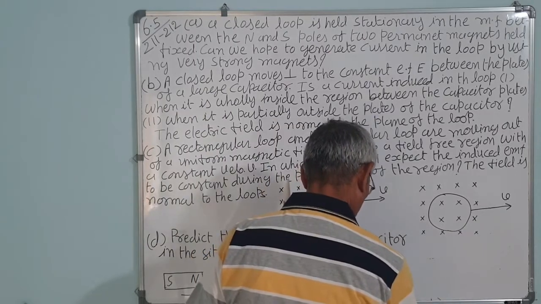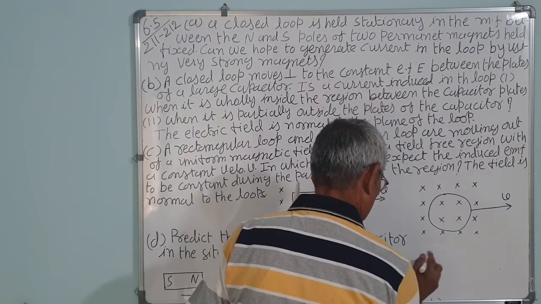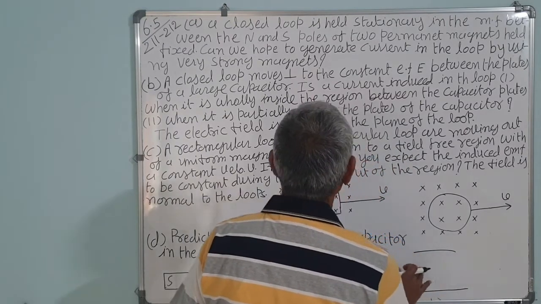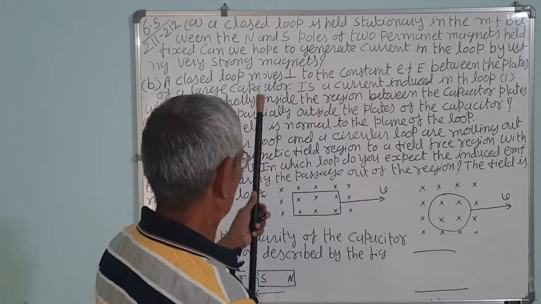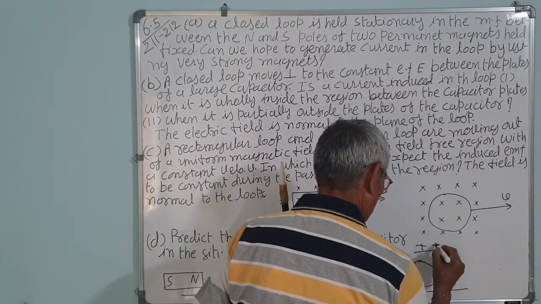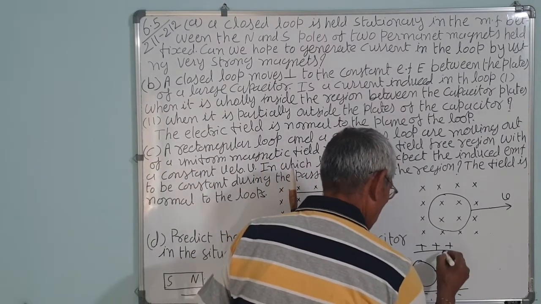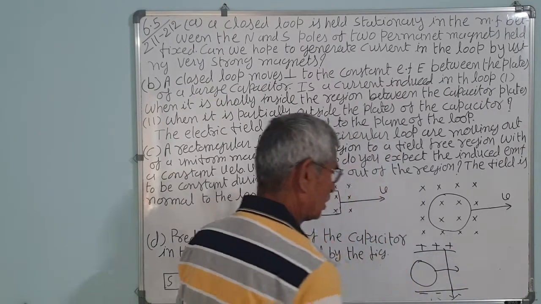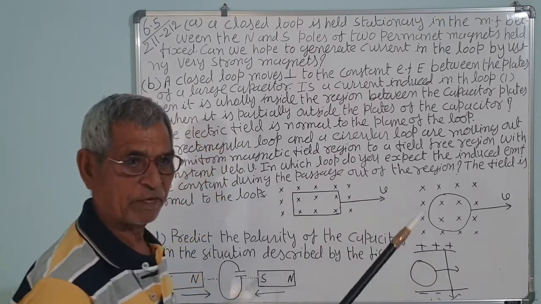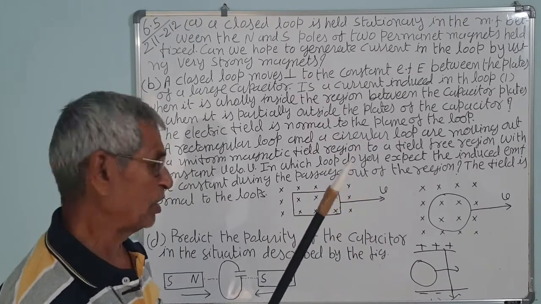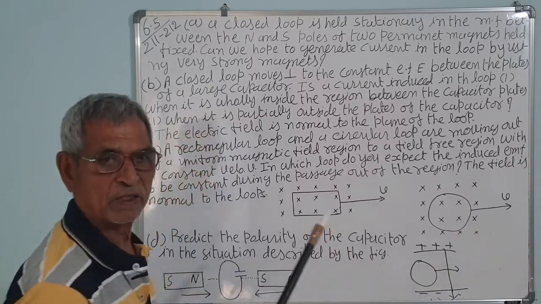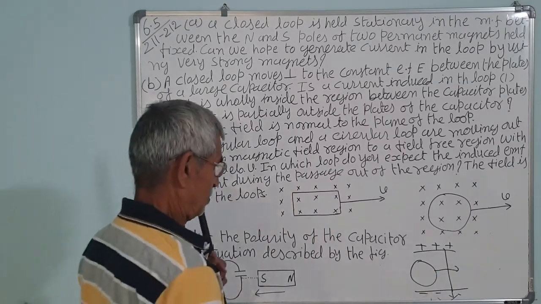So if you place, suppose these are capacitor plates, and that is a closed loop. If it is moving, suppose this is a positively charged plate, this is a negatively charged plate, the electric field is in this direction. So the electric field will not produce any magnetic field. It has only an electric field. These are not motional charges. Charges in motion produce a magnetic field. So there is no magnetic field. So if the coil is moving, the loop is moving, there is no induced current.